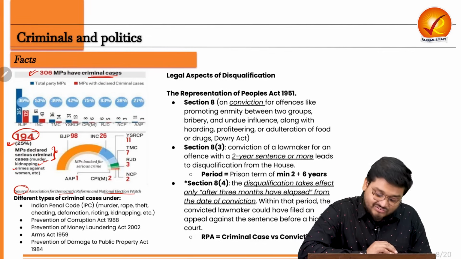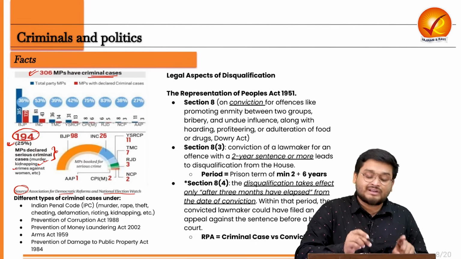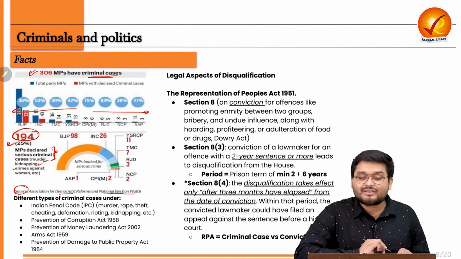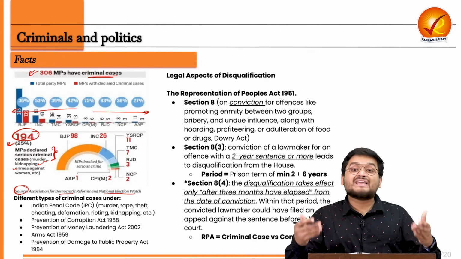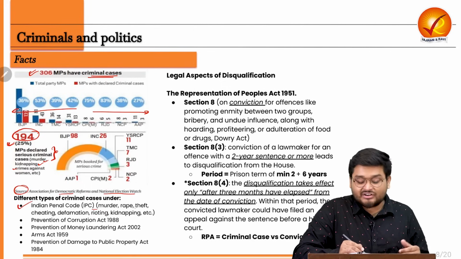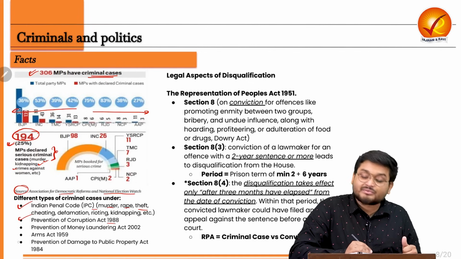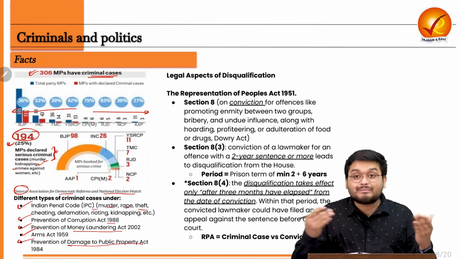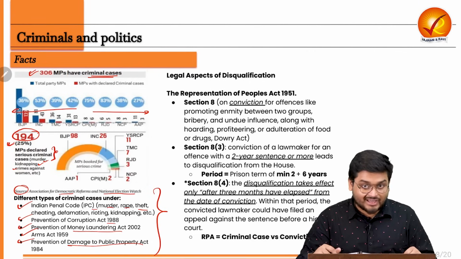So this is a very serious concern, and we have to understand that this is actually present in almost all of the major political parties in India, as we can see here. Now most of these MPs who have cases against them are having cases under the Indian Penal Code, under murder, rape, theft, cheating and so on, under the Prevention of Corruption Act, Prevention of Money Laundering Act, Arms Act, Prevention of Damage to Public Property Act. So these are the various acts under which they are having cases against them.